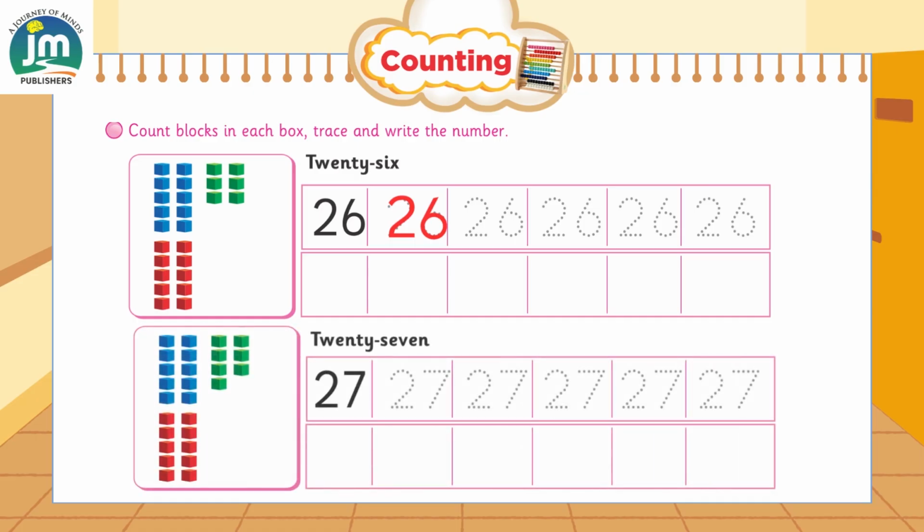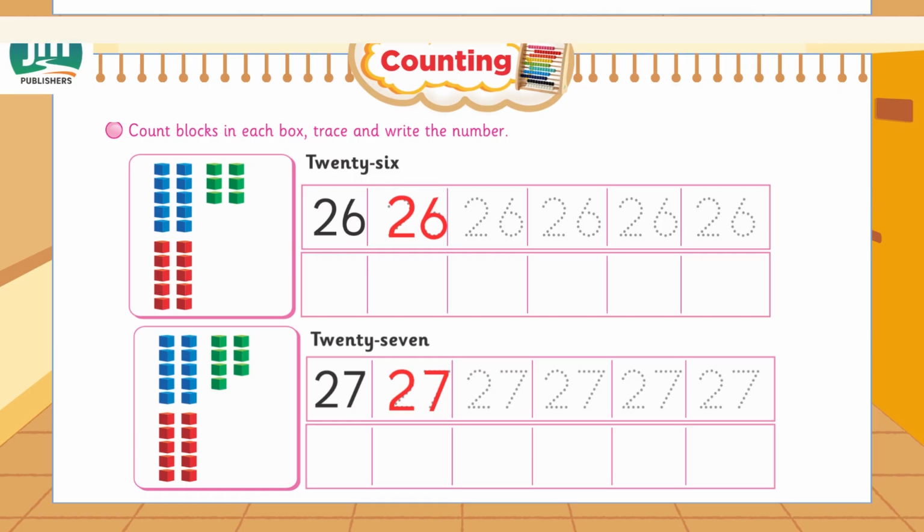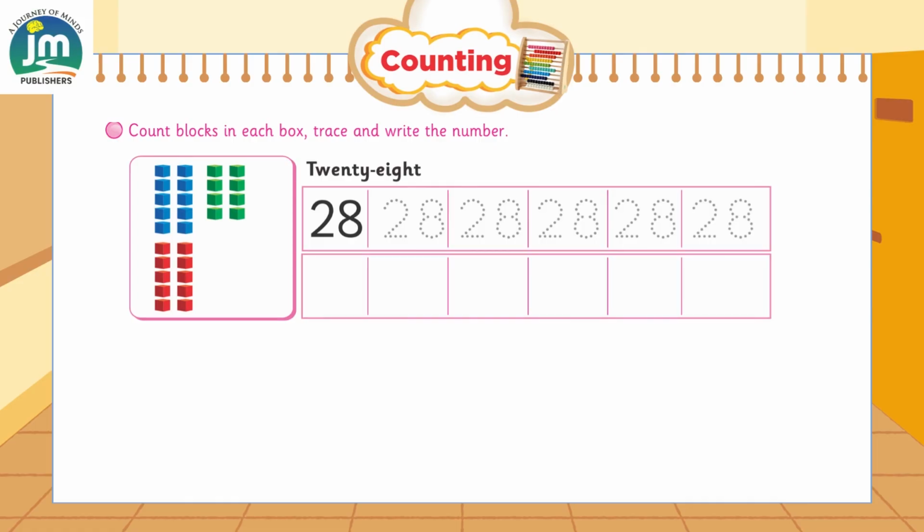Next number is 27. Count the blocks again. 10 plus 10 and 7 more. Let's make 27. Very good, students. Trace 2 and 7, 27. Say with me, 27.